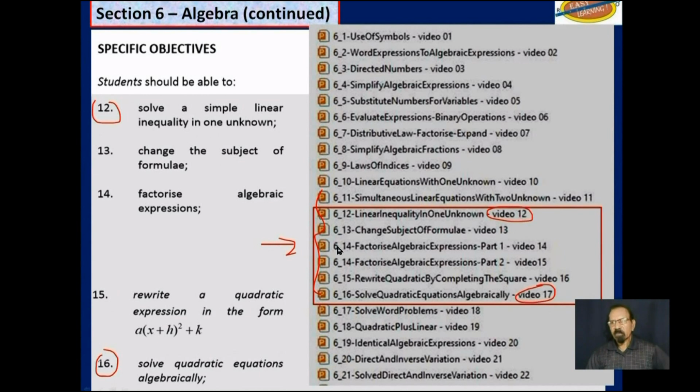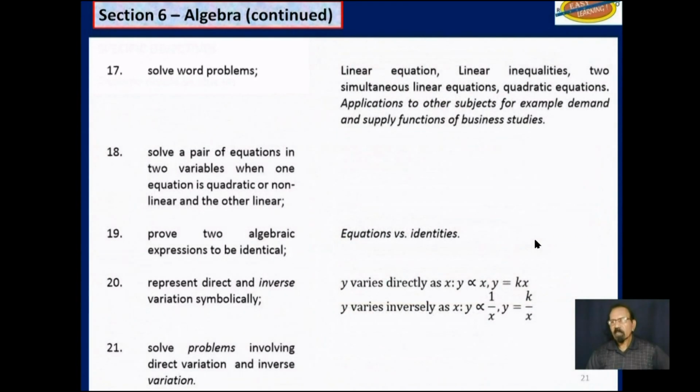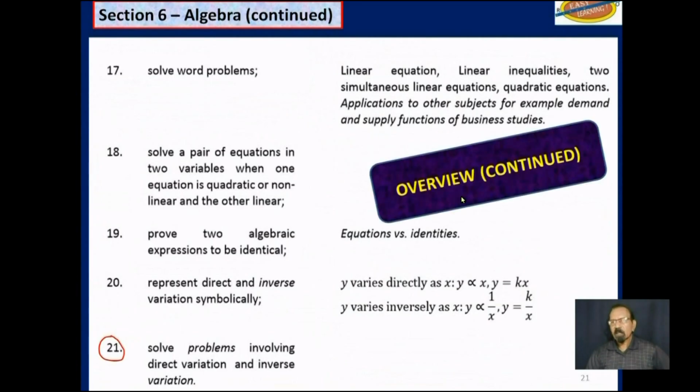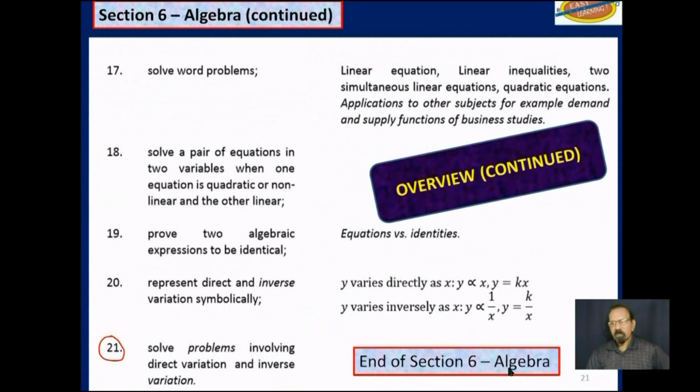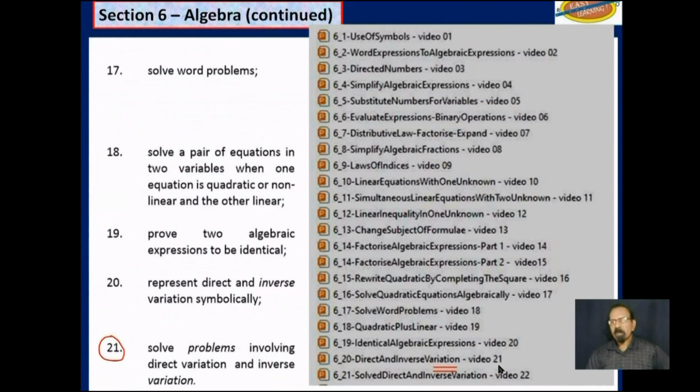And that is because objective 14 has been divided into 2 videos. And finally, the last 5 objectives, end of section 6, will be covered in these 5 videos here, from video 18 to video 22. So we have 22 videos from 21 objectives.